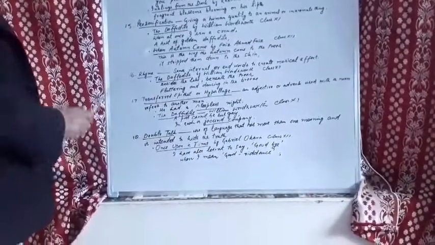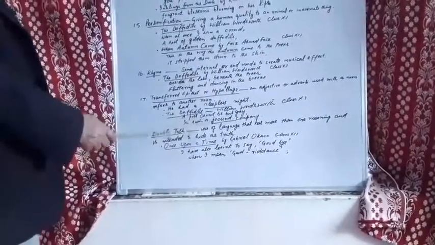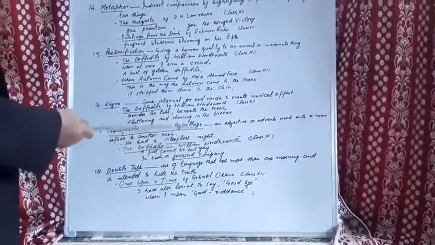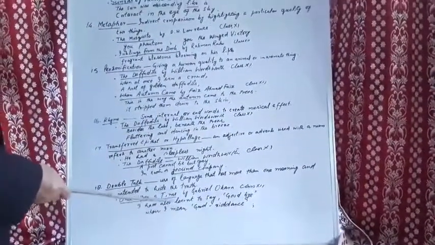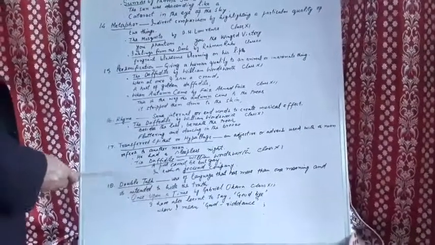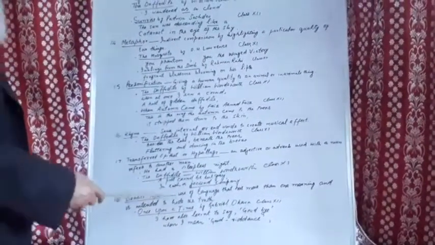18. Double talk. Double talk is the use of language that has more than one meaning. Sometimes a language has more than one meaning, and it is intended. This double talk is used by the poet to hide the truth.